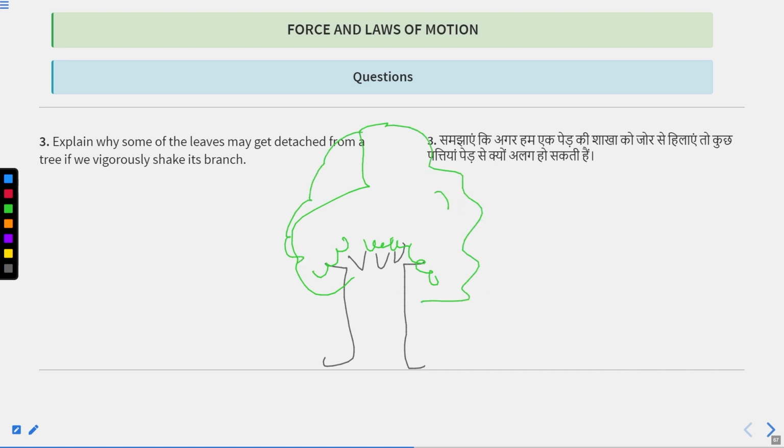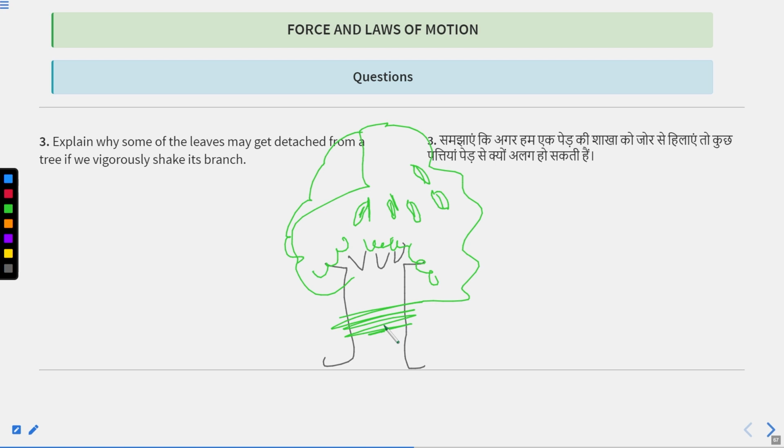So if there are some leaves which are dried, it means they are attached to the branches of the tree with very little force. And if we shake this tree, then what will happen? Initially, this tree is in the state of rest.